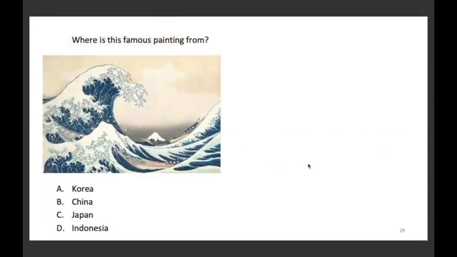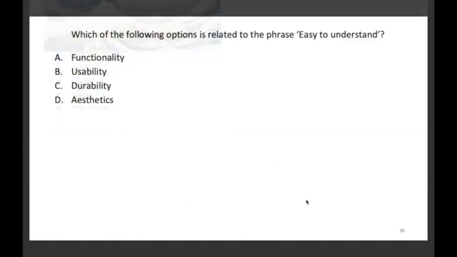Where is this famous painting from? Korea, China, Japan, Indonesia. The correct answer here is C, Japan. Next question. Which of the following options is related to the phrase easy to understand? Functionality, usability, durability, or aesthetics? The correct answer here is usability.